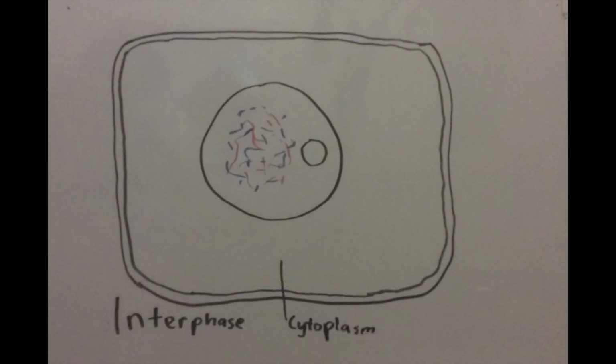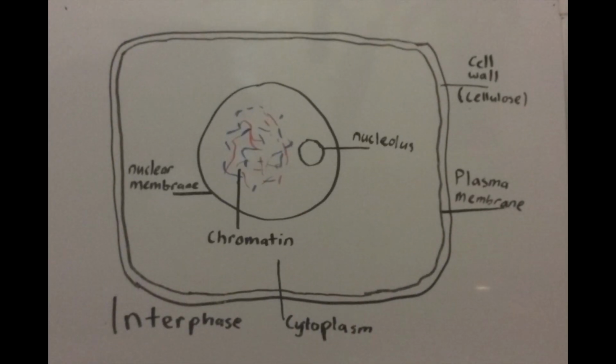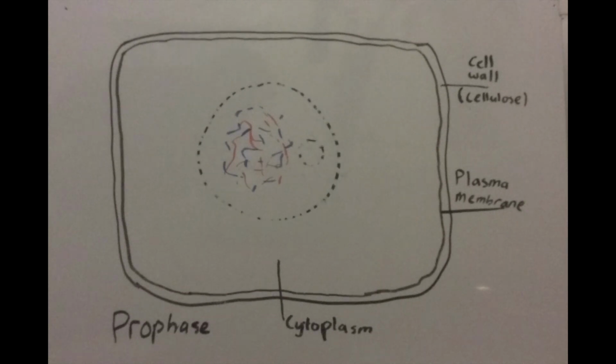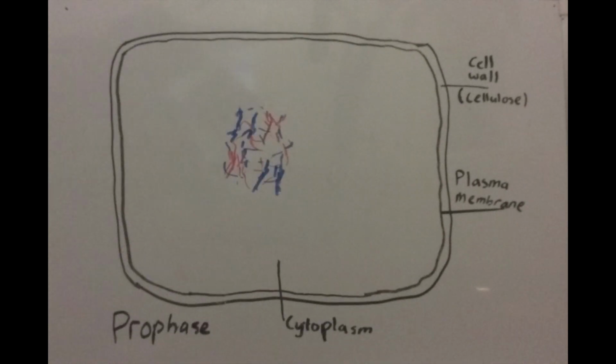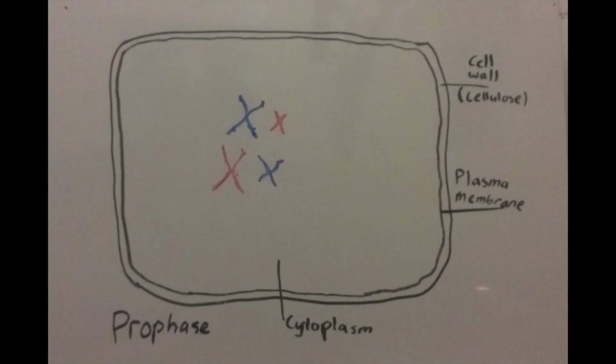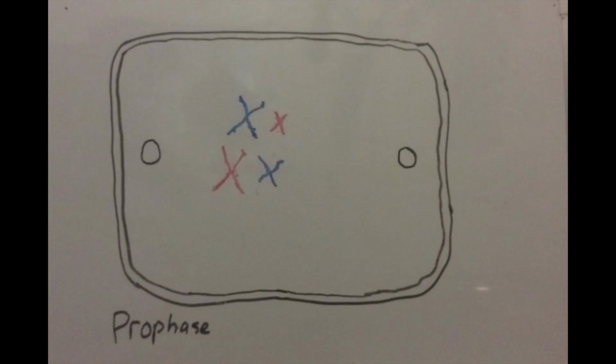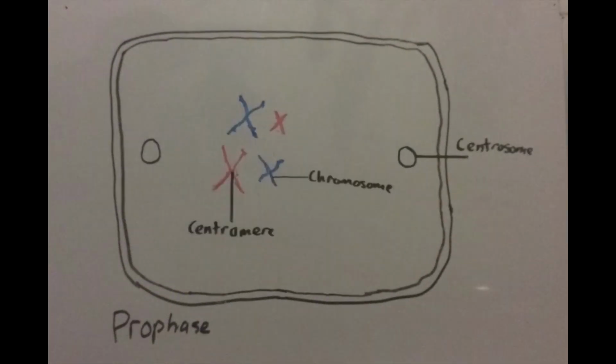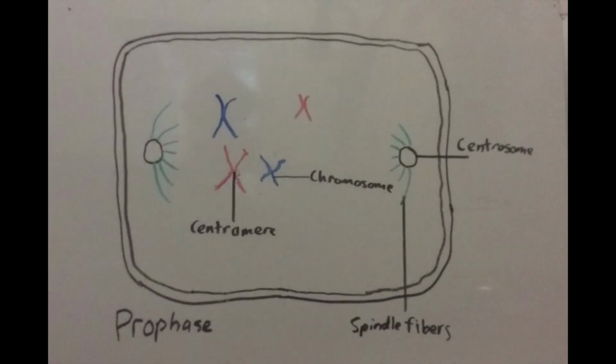The cell starts out in interphase, where DNA begins to condense into chromosomes. In prophase, the chromosomes condense and spindle fibers form. The nuclear membrane and nucleolus break down. Each copy of the chromosome is called a sister chromatid, and these are joined together by a single centromere.